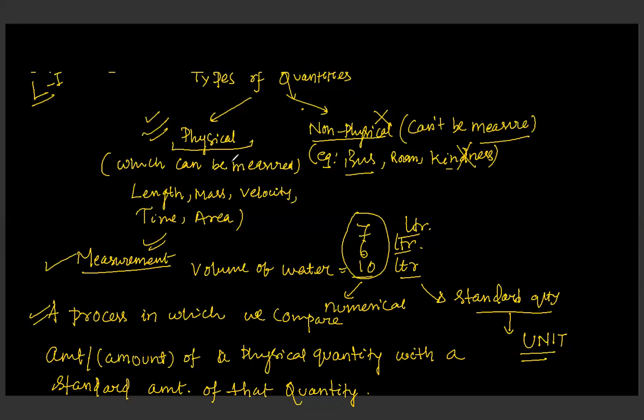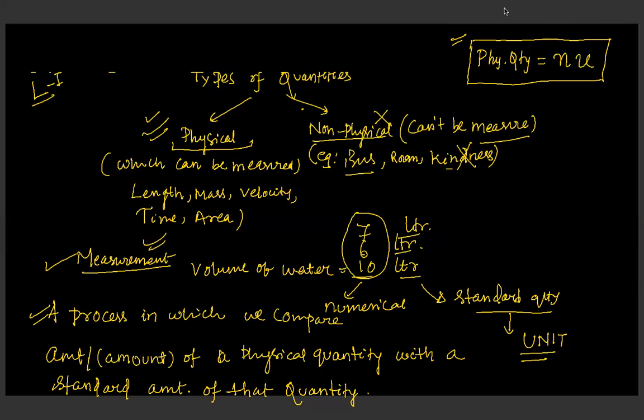Clear? So can't we say that any physical quantity should have two parts? If I write the general expression of any physical quantity, it must have an n part and a u part.